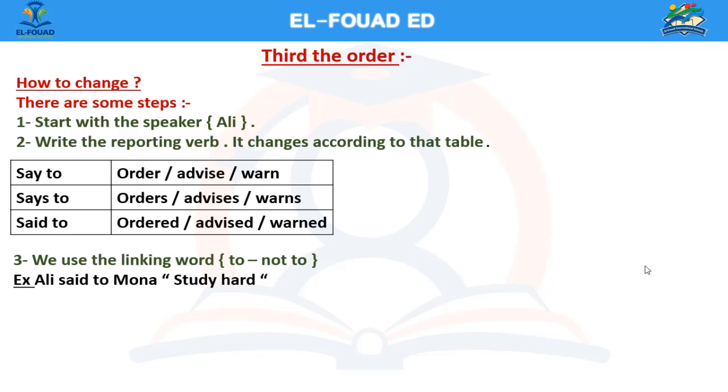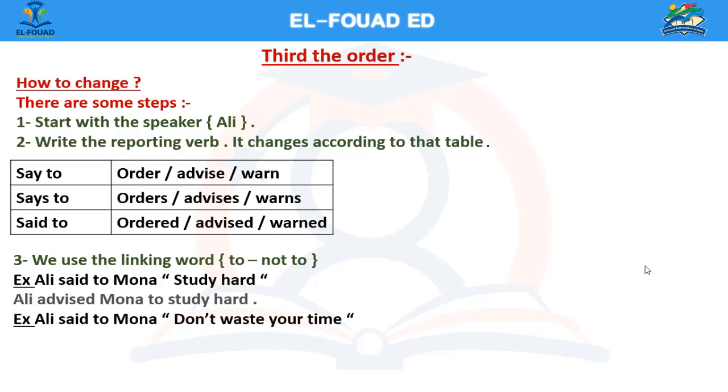For example, Ali said to Mona, "Study hard." So the reported order will be, Ali advised Mona to study hard. Another example, Ali said to Mona, "Don't waste your time," and this is a negative order. How can we change it into reported order? It will be, Ali warned Mona not to waste her time.